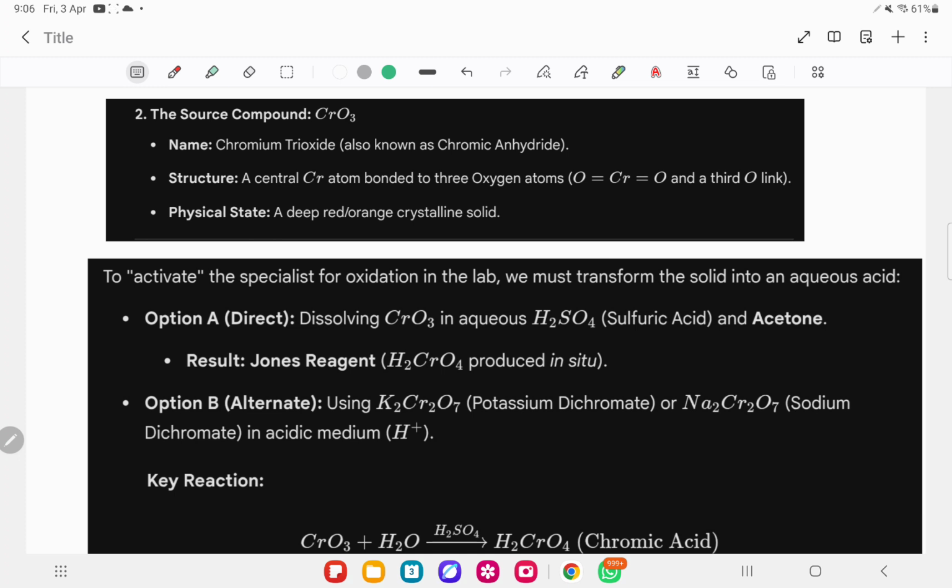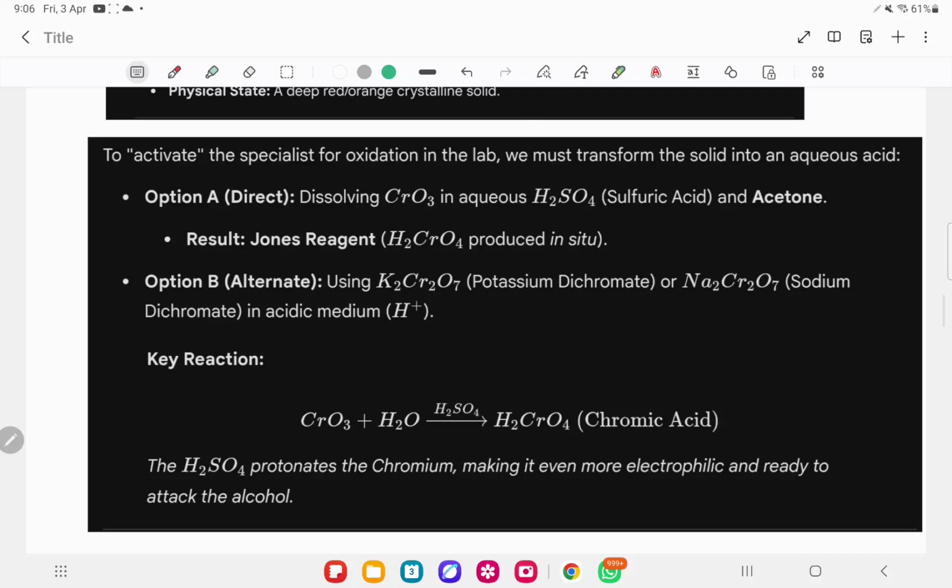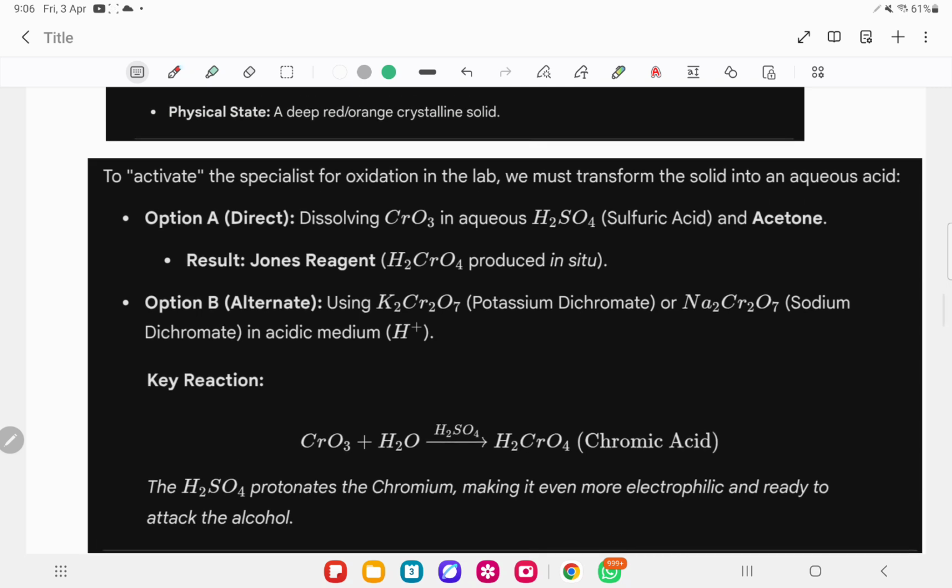If chromium trioxide is not available, is there any other way? Yes, there is an alternate way. You can take potassium dichromate or sodium dichromate and dissolve it in an acidic medium, that's it. So our reagent is ready. Our reactive, active species is chromic acid. This is our real reagent, the active state that will participate in the chemical reaction.